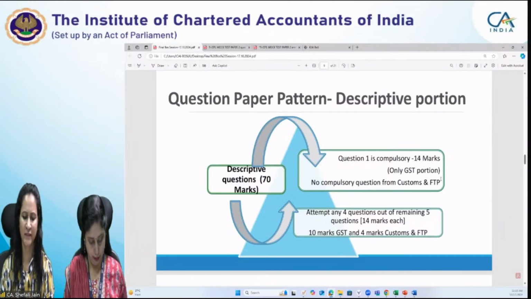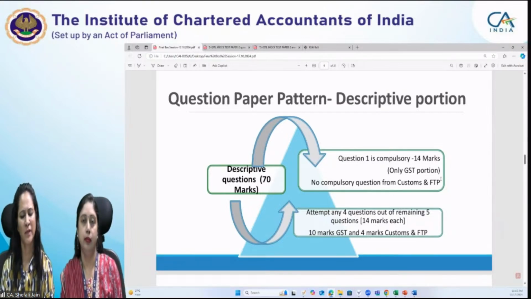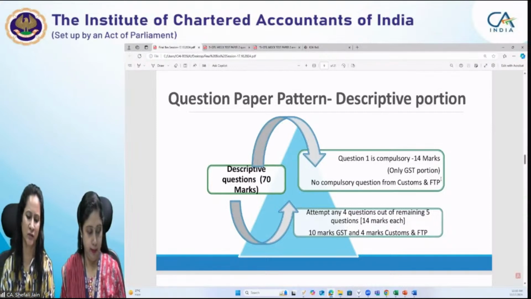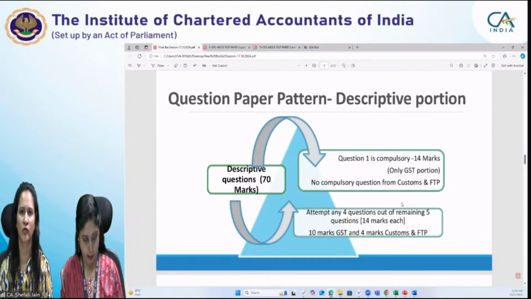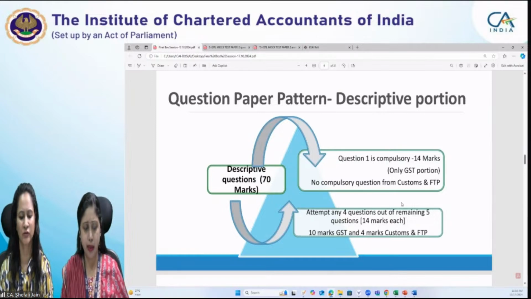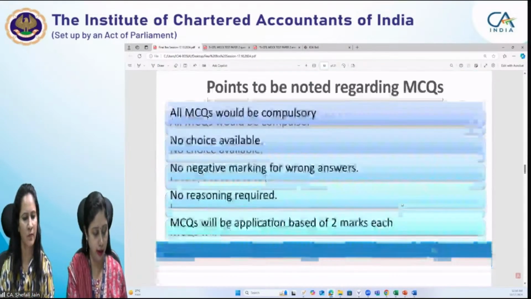Out of GST, although it generally happens that each question carries 2 subparts of 5 marks each, it might happen that the division of marks is changed. It could be 6 and 4, or 5 and 5, or 10 and 10. Any number of subparts, 2 to 3, carrying marks can be there in the examination.